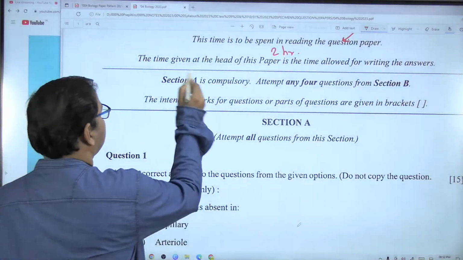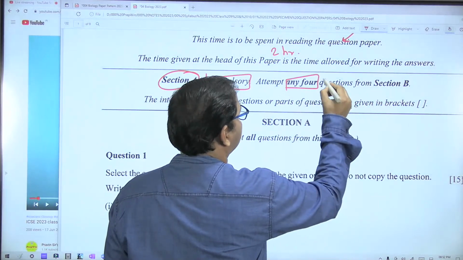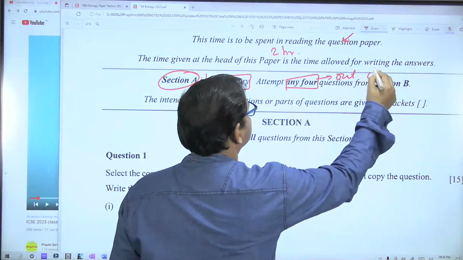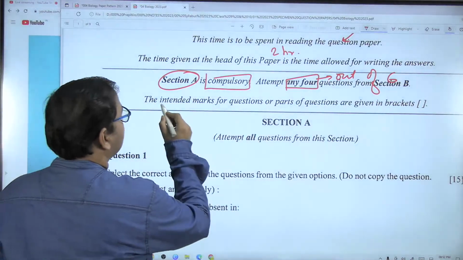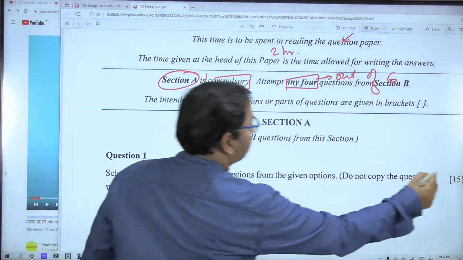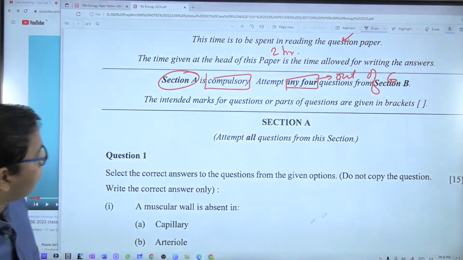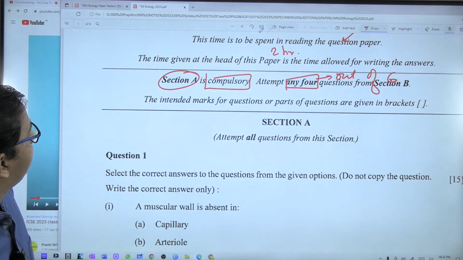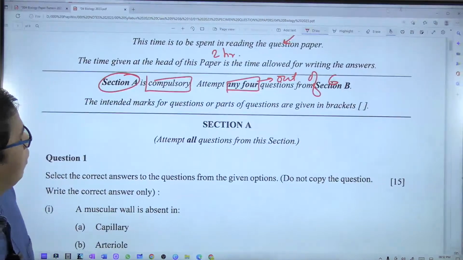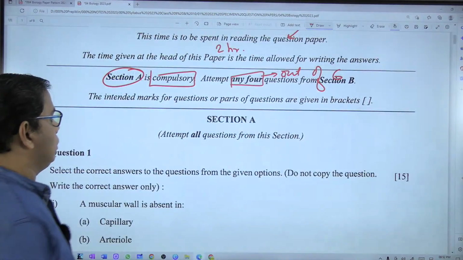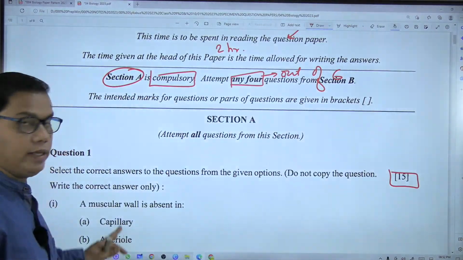Section A is compulsory, and any 4 from section B. Any 4 out of 6 given questions from section B. Okay, the intended marks. So the marks given here in a box is the weightage for that particular question.